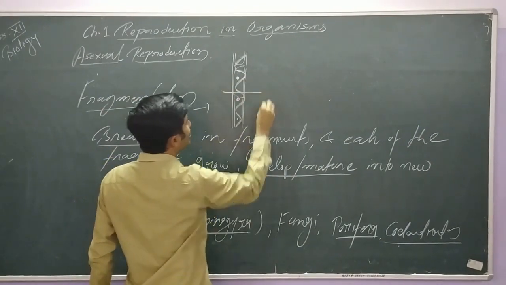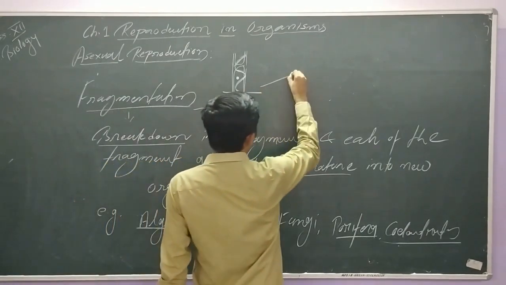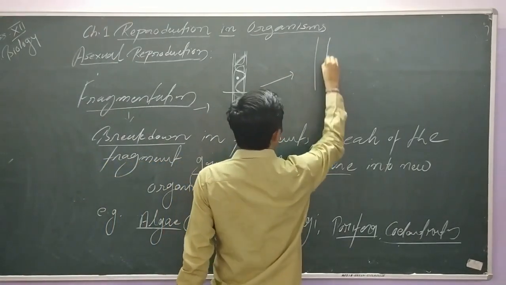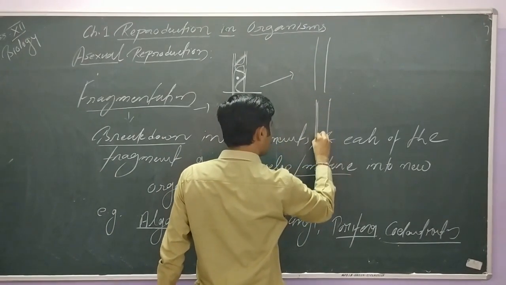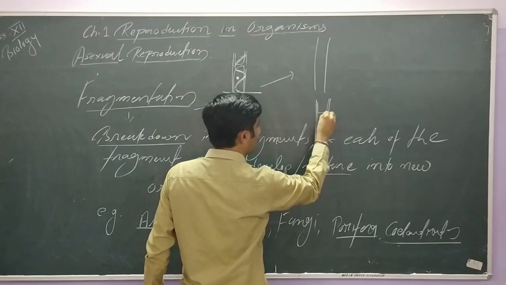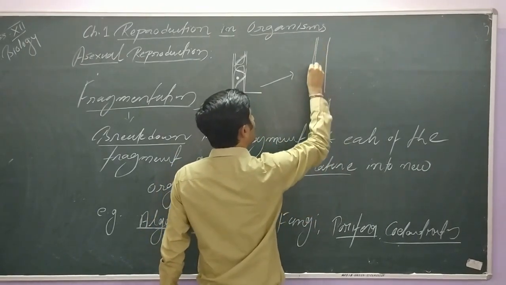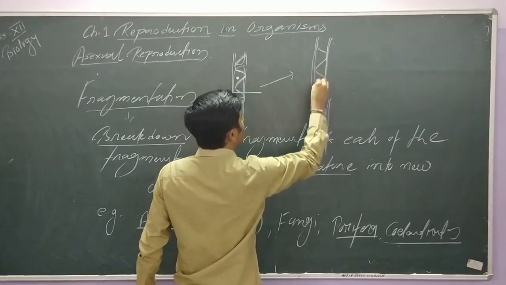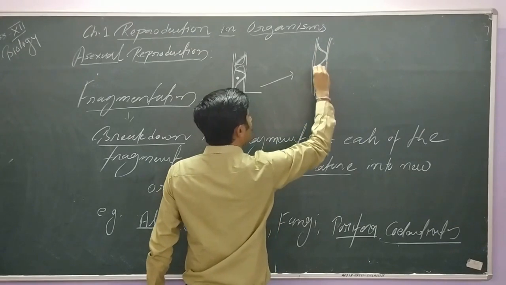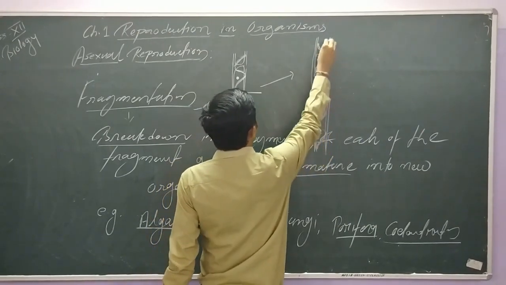So if it breaks into two pieces or more than two pieces, each of the fragments will develop into a new individual, keep in mind.